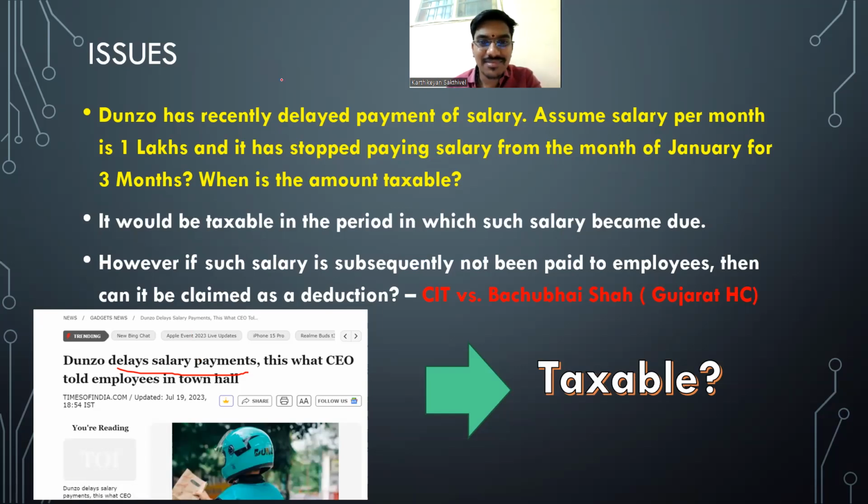So I have a question here. See, the provision very clearly says that arrears of salary, because it was not taxed earlier, is taxable now. Maybe I'm not sure about the ITAT versus Bachubai, what they have argued. But from the employee's angle, when you charge arrears of salary when it is paid, then why can't you deduct it when it is not paid? Yeah, perfect. That's what they said in Bachubai.